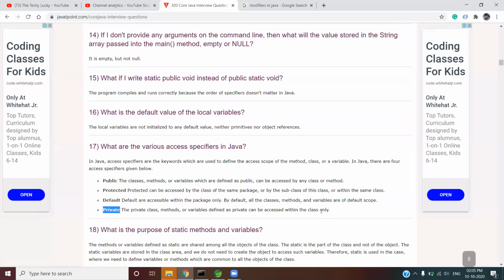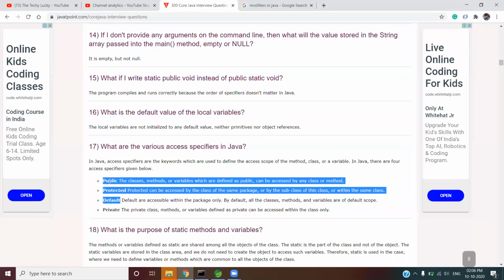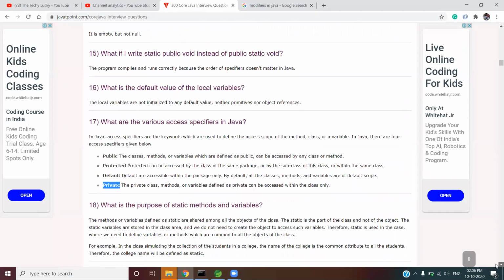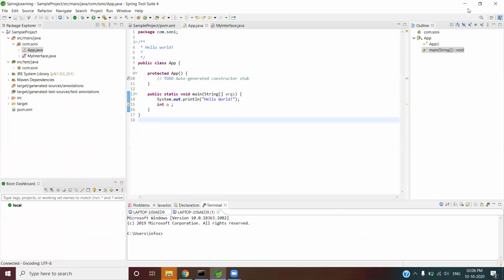Now let's proceed. That's why I asked public, then protected. Remember the series: public, protected, default, private. Okay. Now I would like to ask a very simple question. Does everybody know what is the purpose of static methods and static variables?